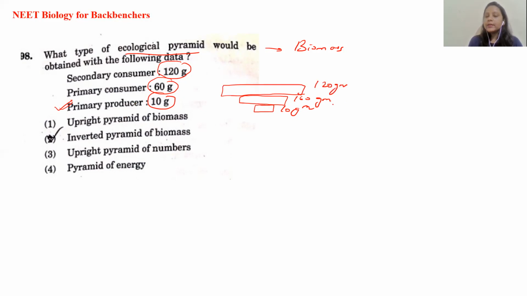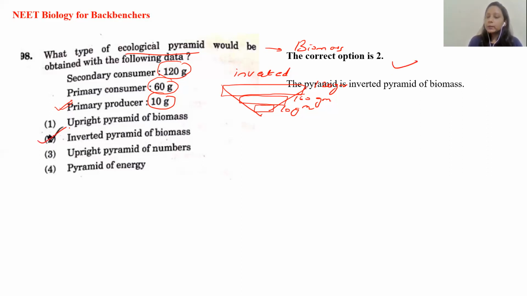So this diagram can easily show you that your pyramid is inverted in shape. So this is an inverted biomass. Okay, this is an inverted pyramid of the biomass. The answer is 2. That is the inverted pyramid of biomass.